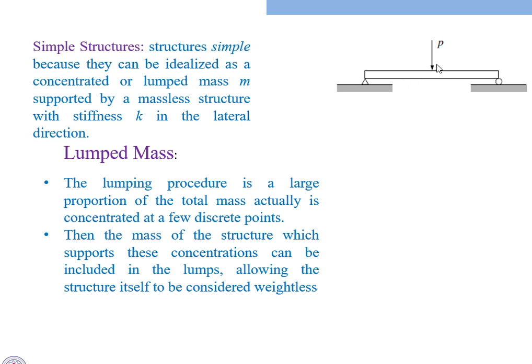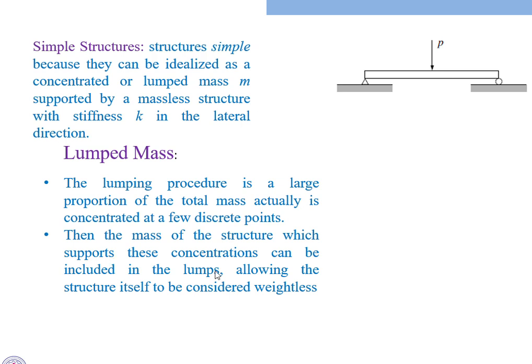Here we discretize the structure into different parts and assume discretization points, meaning the junction of two parts, as discretized points. Then the mass of the structure which supports these concentrations can be included in the lumps, allowing the structure itself to be considered weightless.